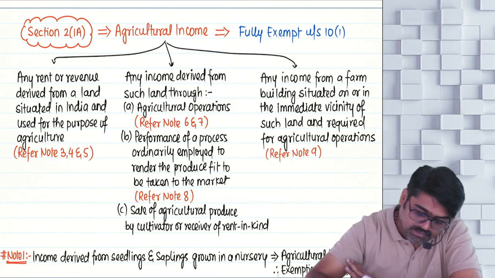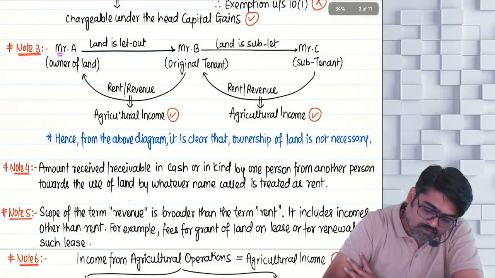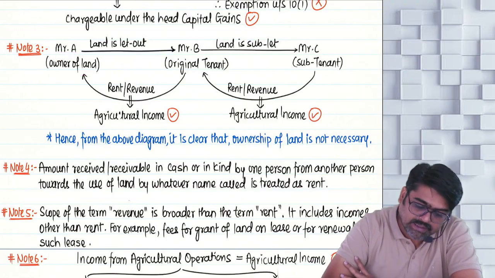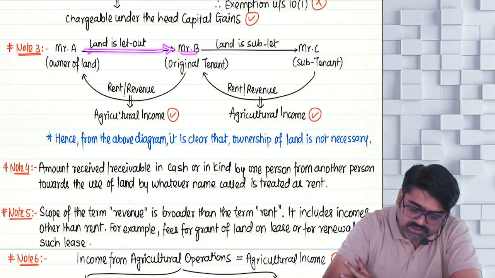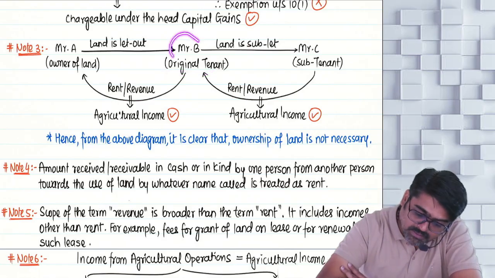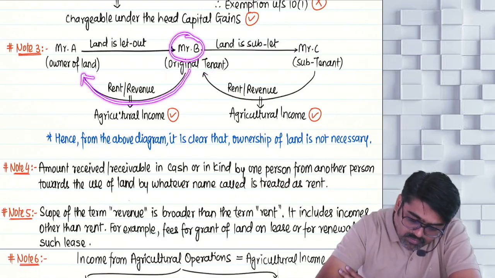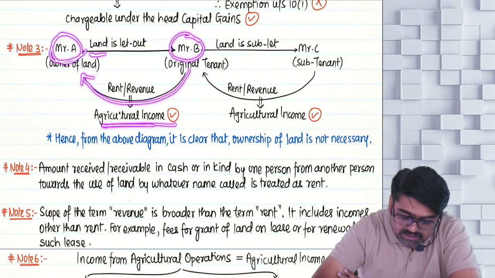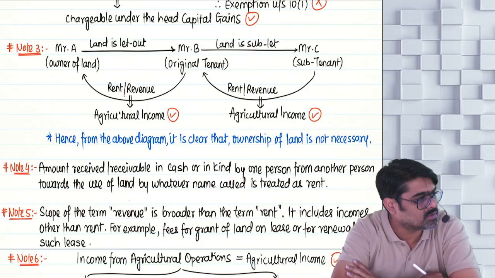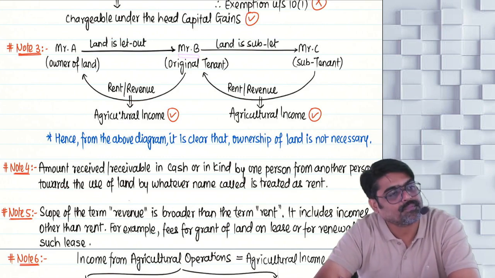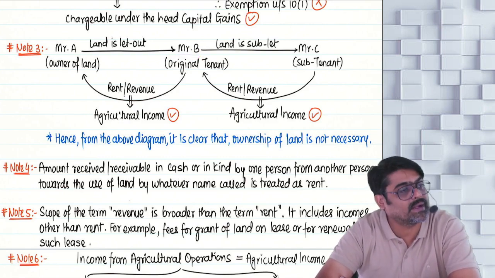Yes or no? So first of all, see, if Mr. A is the owner of land and he has given this land on rent to Mr. B, who is the original tenant. So whatever rent or revenue comes from Mr. B to Mr. A for this land will be his agricultural income, provided the land is situated in India and used for the purpose of agriculture. Now, who is having this land? Mr. B.